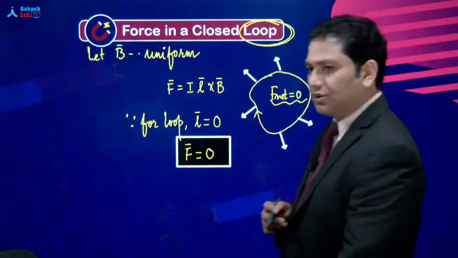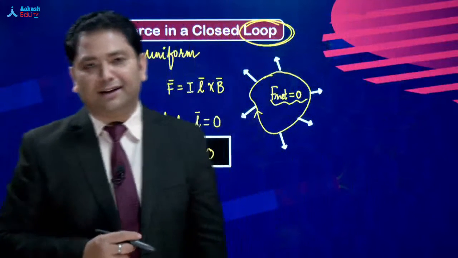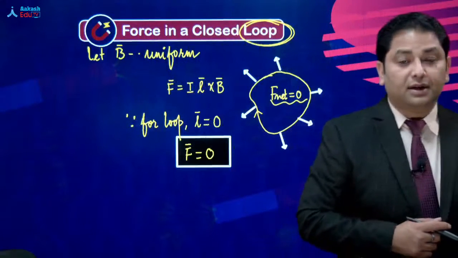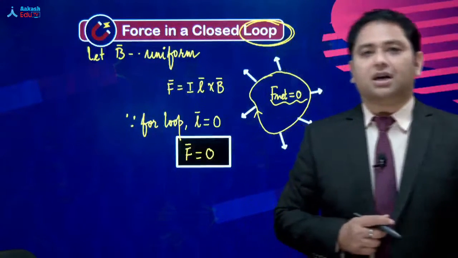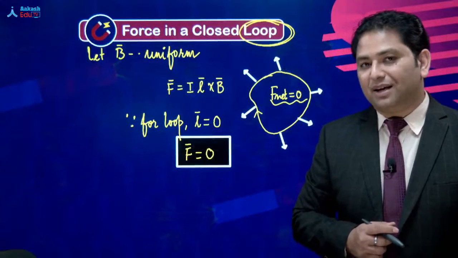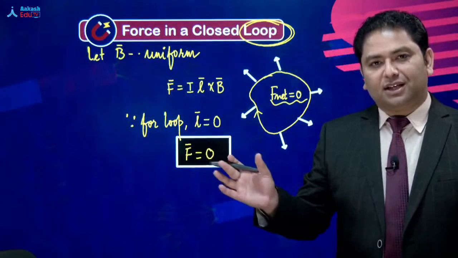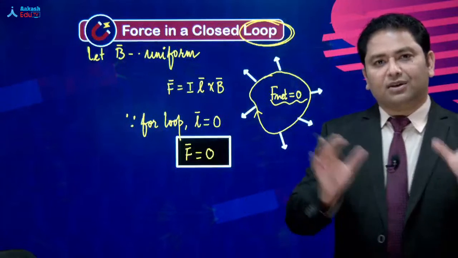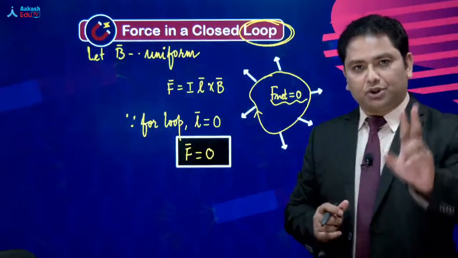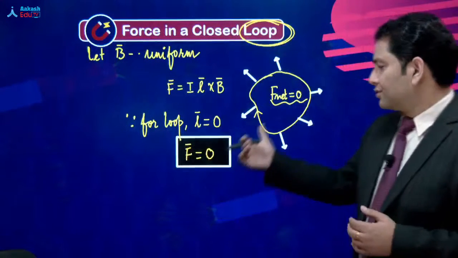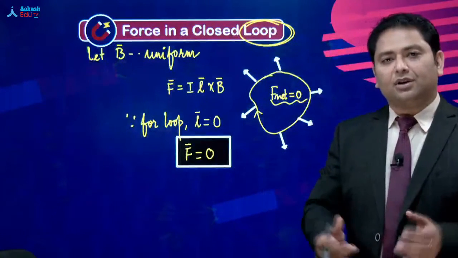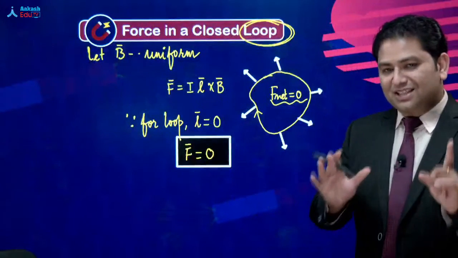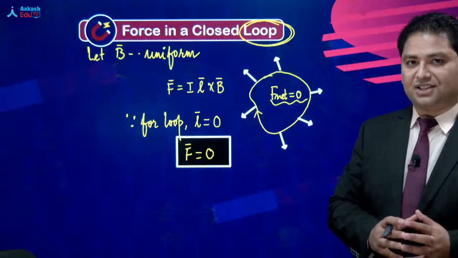So net force 0 जो है कभी कभार काफी फसाऊ बनता है. It may trap you. That yes, the net force on the loop is 0, but the individual component of the force can be non-zero. Net force 0 दो conditions में हो सकते हैं. Number 1, या तो सभी पे force ही 0 लग रहा है, so the net force is 0. Number 2, in each segment the force is acting, but the vector sum of all those forces is 0. Even that condition is valid. So please be very careful with this condition.